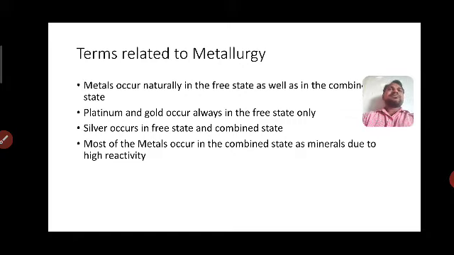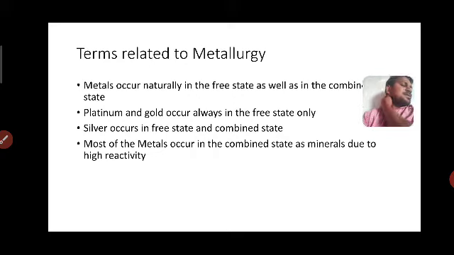Suppose we observe brown colored stones, which we call the minerals of iron. For example, brown colored stones show the iron.